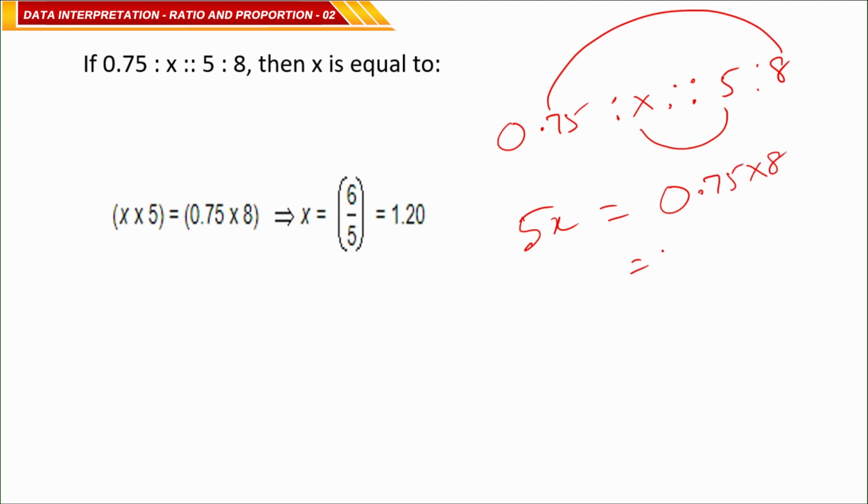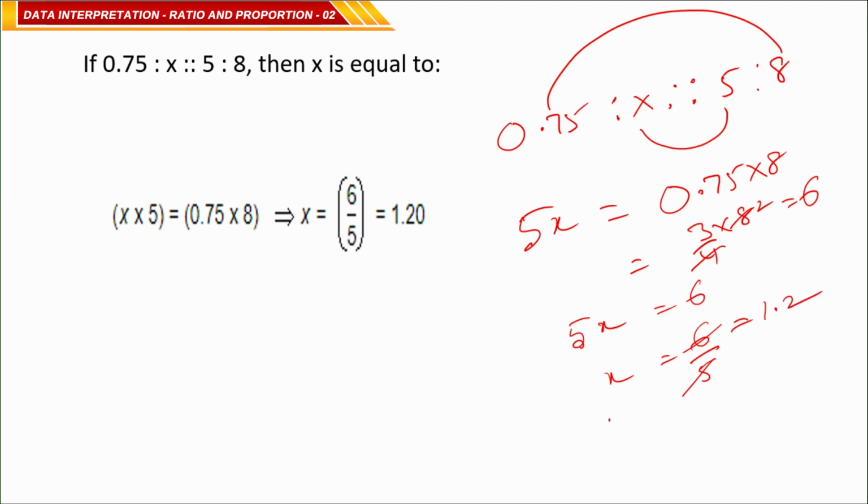0.75, as you know, is simply 3 by 4, correct, 75 by 100 of 8. 4 1s are 4, 4 2s are 8, 3 2s are 6. So, you got 5x is equal to 6, then x is equal to how much, 6 by 5, 5 1s are 5, 1.2.